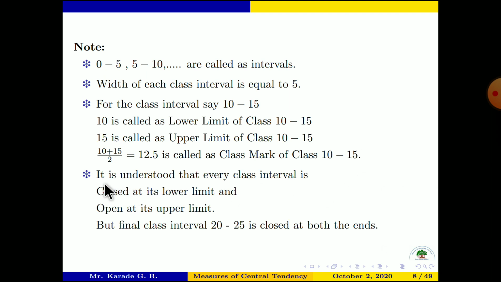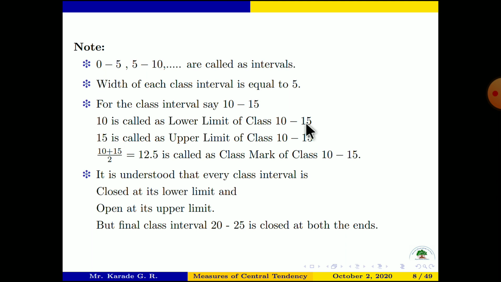The next observation is that every class interval is closed at its lower limit and open at its upper limit. But the final class interval, 20 to 25, is closed at both ends. Now it is very important. Suppose this is our class interval 10 to 15. It is closed at the lower end and open at the upper end.